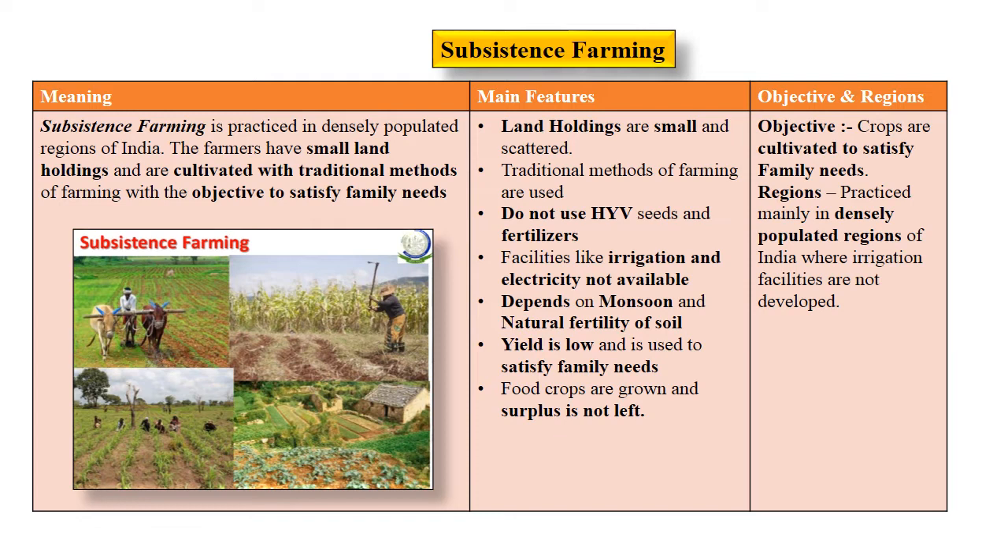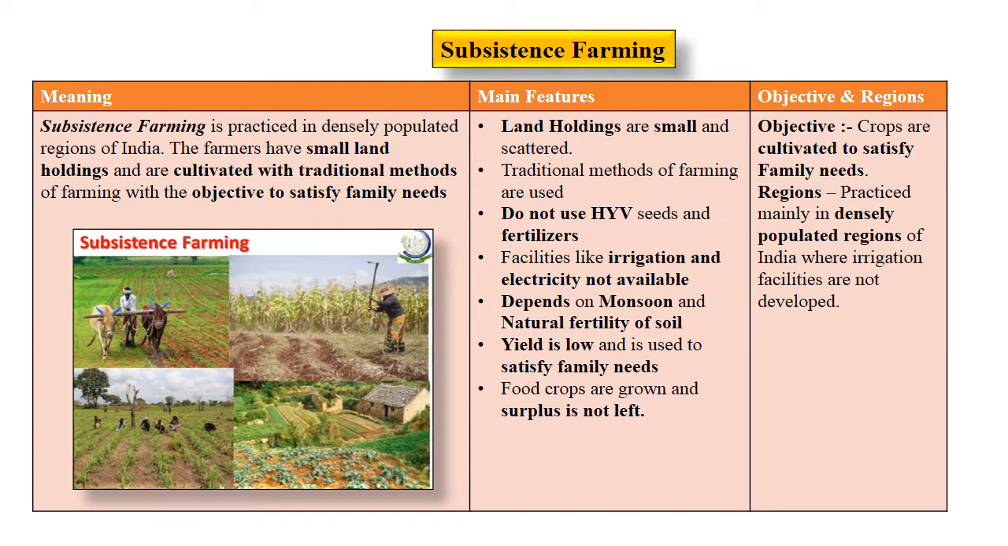Again, I'll repeat what is the meaning of law of inheritance. It means the large land gets divided into small pieces as the farmer has to equally divide the land among his family members. So due to this law of inheritance, the size of the land has become small and this farming is done on small land holdings. Now let's understand the main features of subsistence farming. Here, the farmer will have small land holdings and it will be scattered.